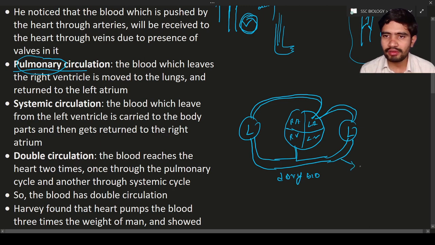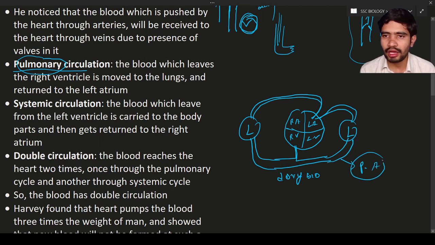Okay, the blood vessel that supplies blood from the right ventricle to the lungs is known as the pulmonary artery. From the lungs to the left atrium, these blood vessels are known as pulmonary veins. So the pulmonary veins are going to carry the oxygenated blood. The pulmonary arteries are going to carry the deoxygenated blood. Okay, so this is the difference.